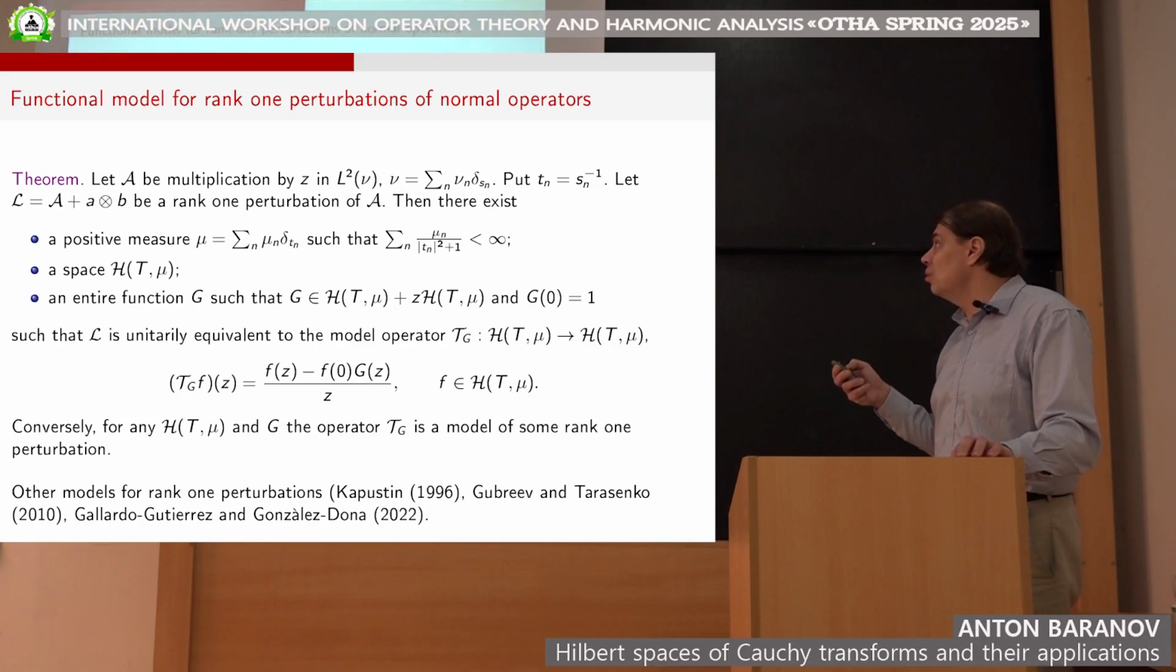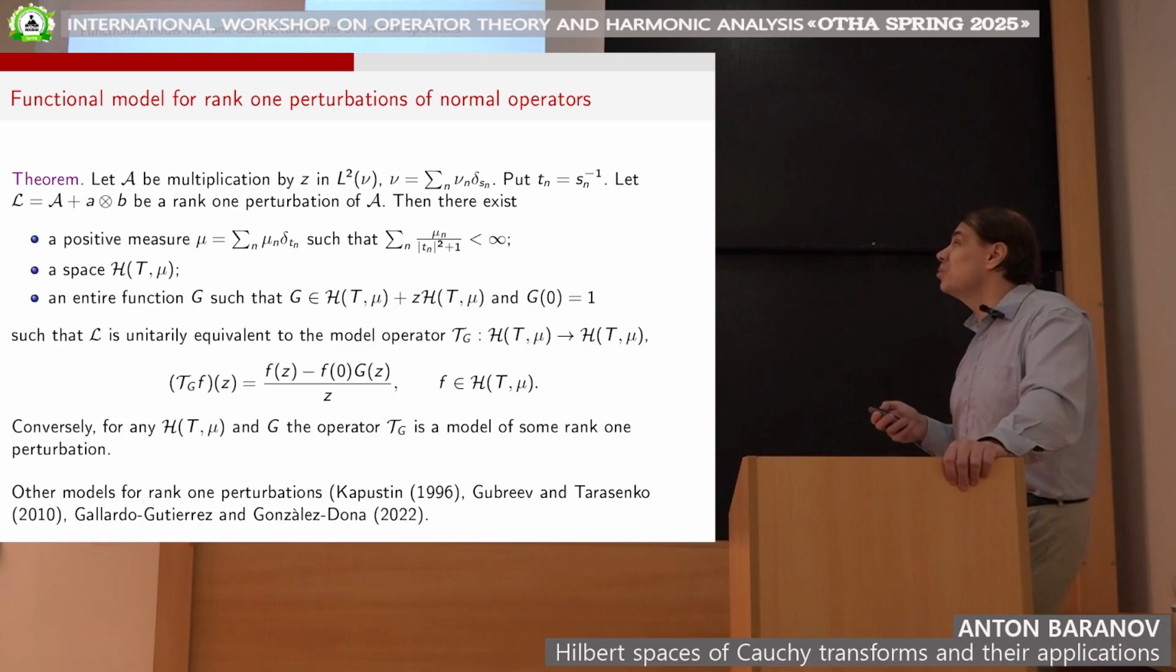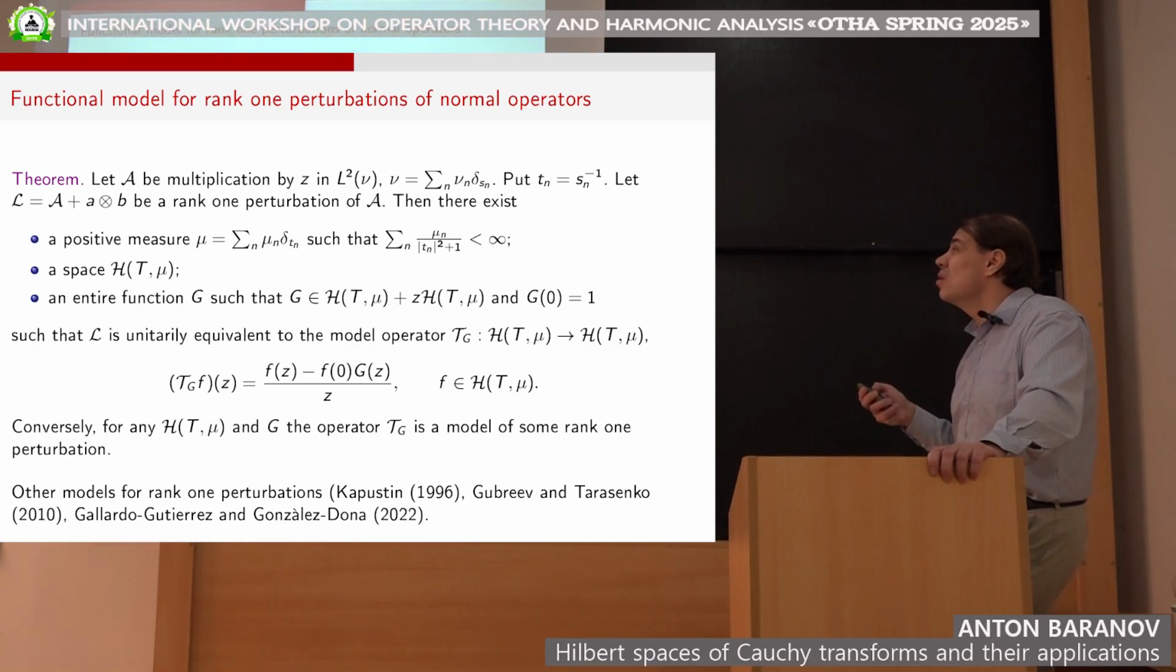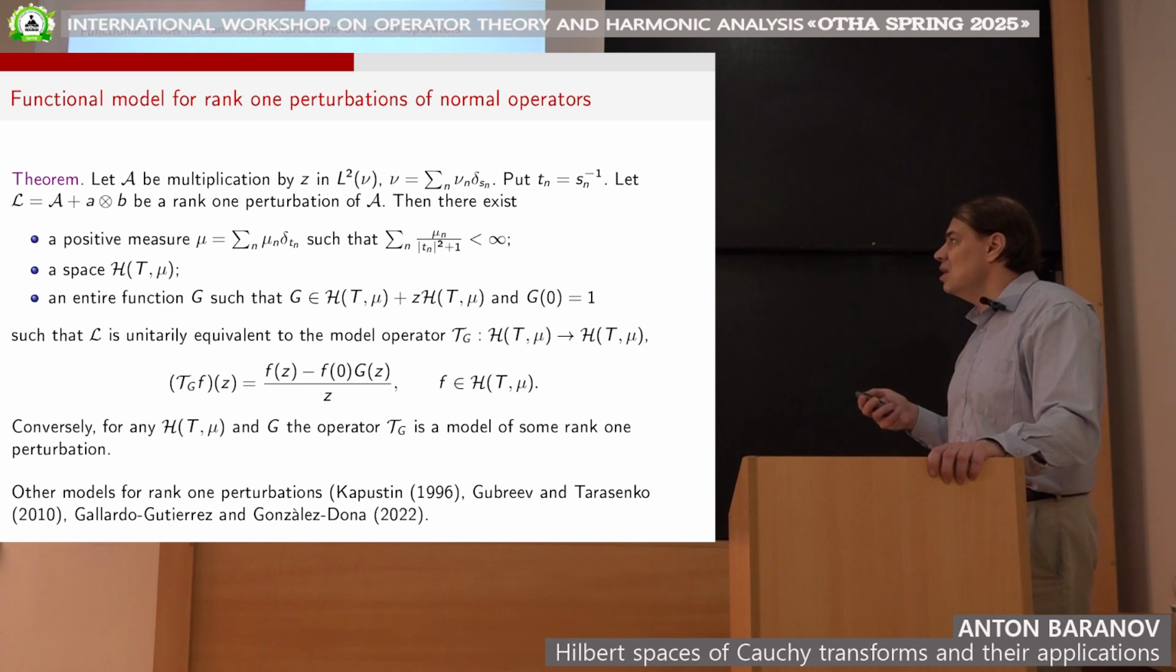By Tn, I will always denote the inverse of this Sn. I assume that Sn is nonzero, the kernel is trivial, for simplicity. And L is a rank 1 perturbation of A. Then there exist the following things. There exists a positive measure mu supported on these points Tn. So in other words, there exists a sequence of positive masses mu n with this property, again, that this series converges. There exists a space H of T mu generated by these two parameters